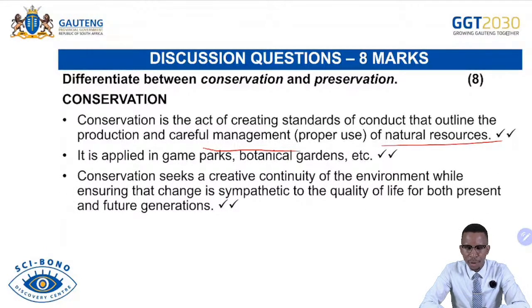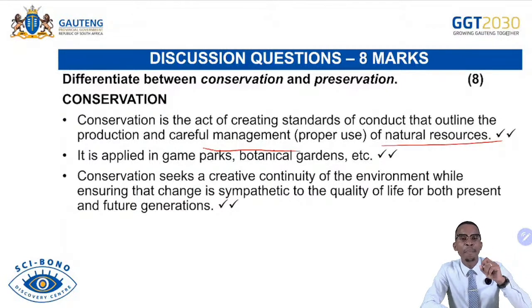Conservation seeks to create continuity of the environment while ensuring that change is sympathetic to the quality of life for both the present and future generations. So if we conserve, we want to ensure that natural resources remain intact, and then the benefit that we derive now or today can also be enjoyed by the future generation from the environment.